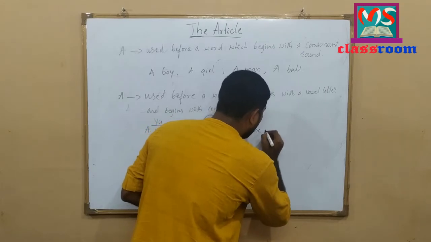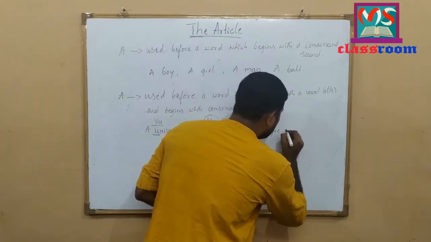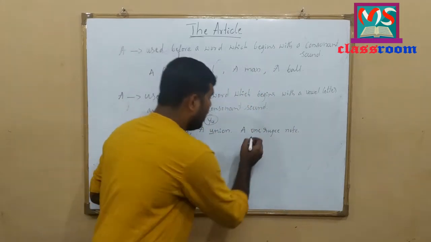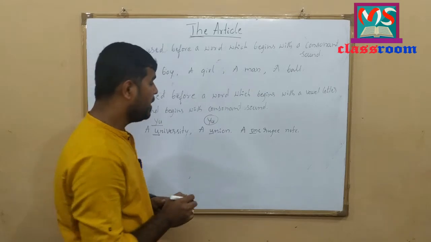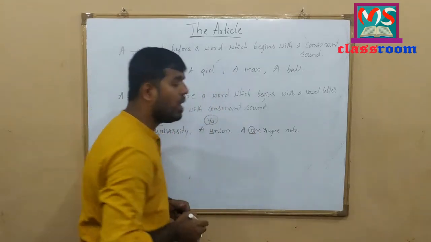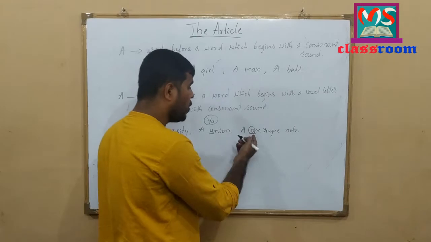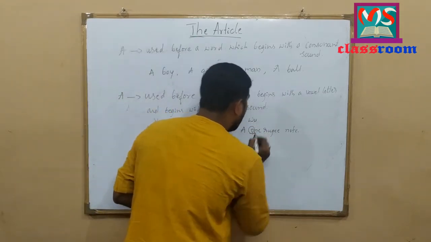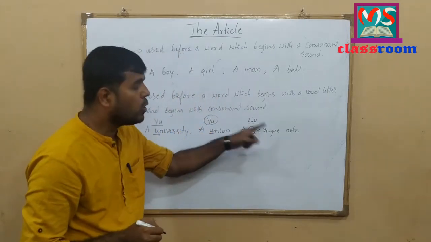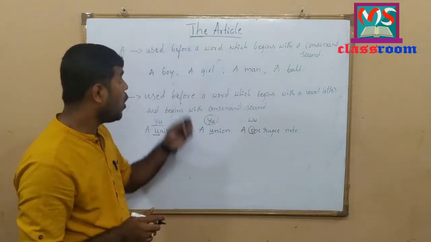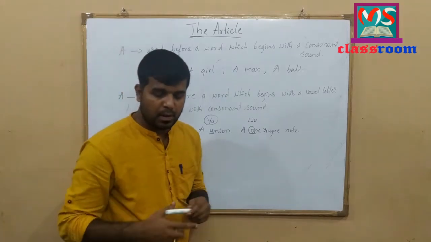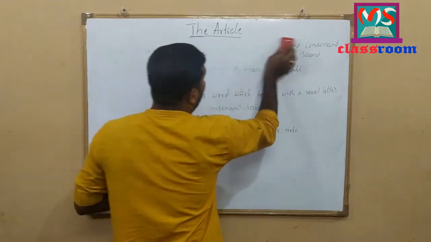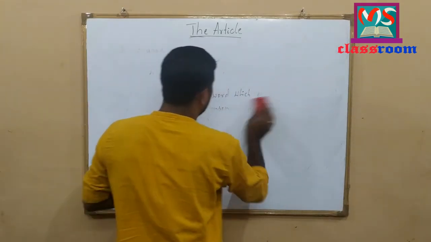A one rupee note. Look at here. A one rupee note. Here the word one begins with the vowel letter O, but it doesn't produce any vowel sound. Here it begins with a consonant sound. A one rupee note. I hope you have understood this concept. Here let us discuss use of a or an according to context.